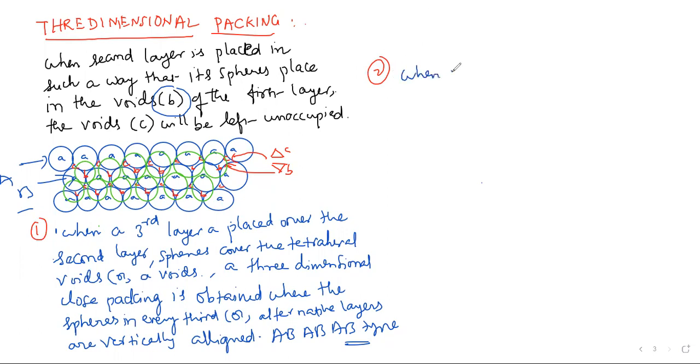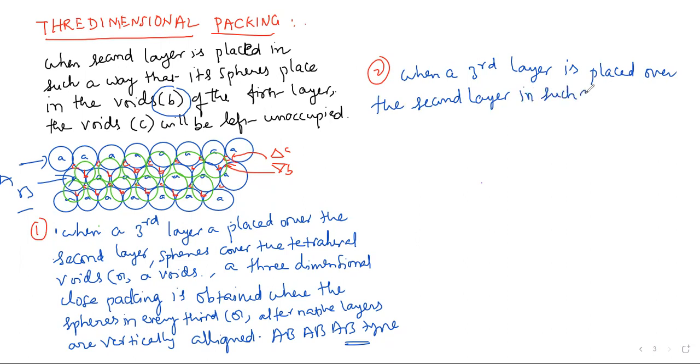When a third layer is placed over the second layer in such a way that spheres cover the octahedral voids.